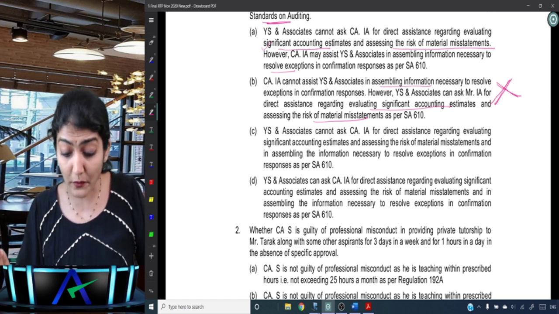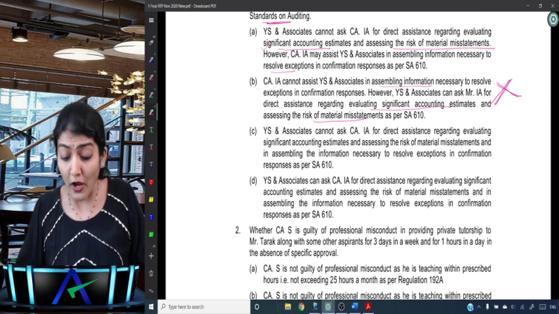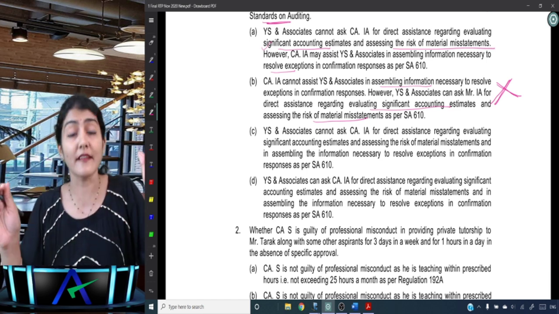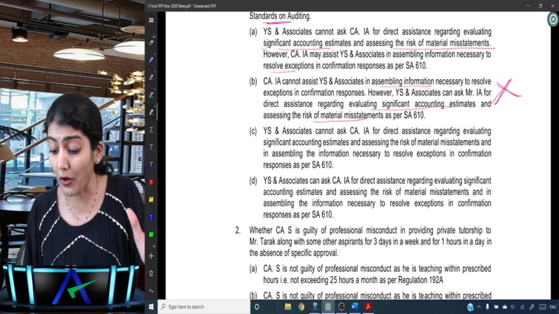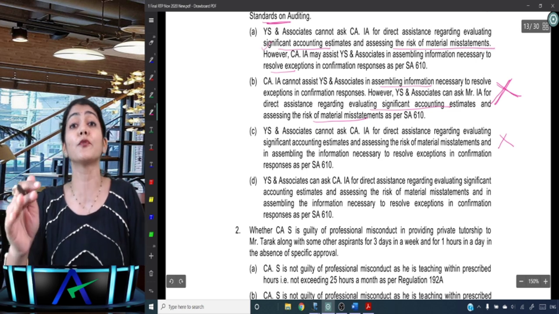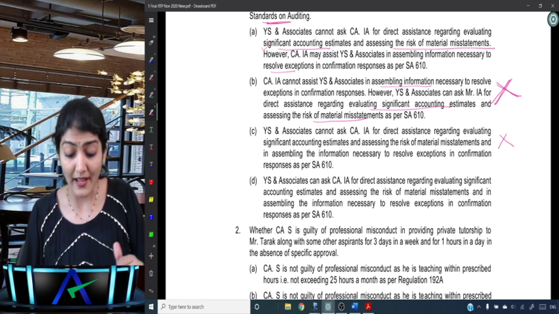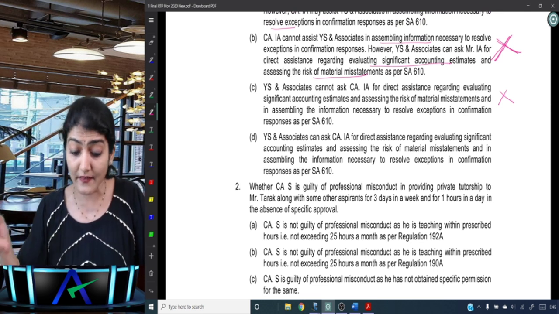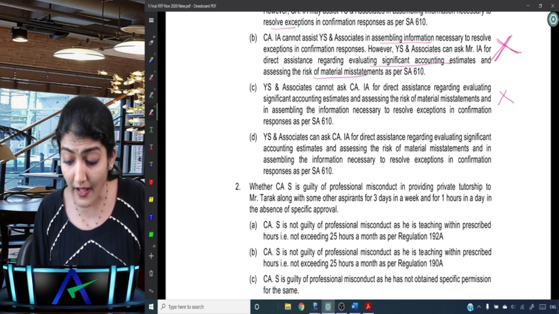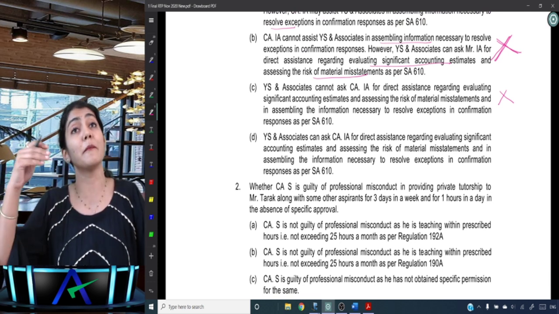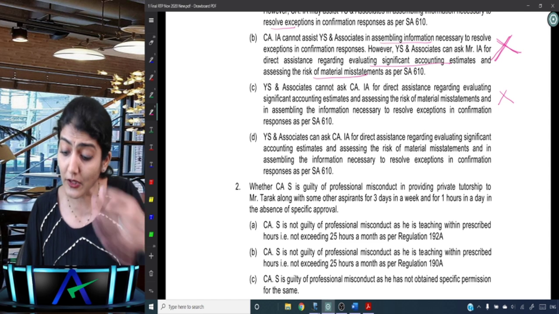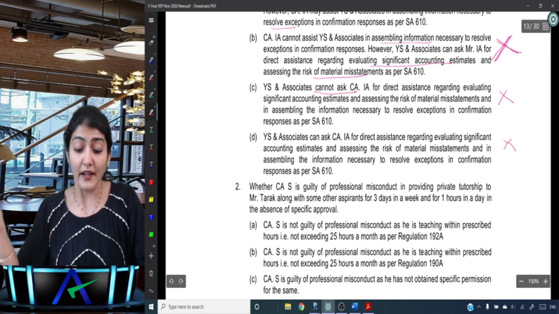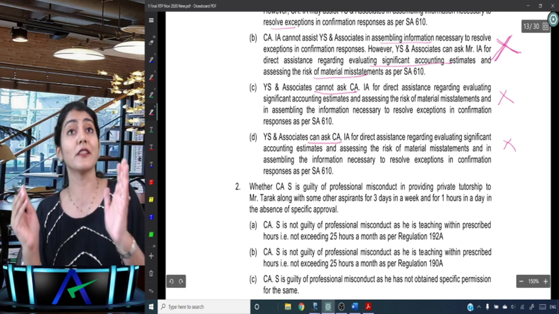Right, YS and Associates cannot ask CAIA for direct assistance regarding accounting estimates, RMM, and in assembling the information. So it says for all three, you cannot ask for direct assistance, do your work on your own. Okay, YS and Associates can ask CAIA for direct assistance regarding accounting estimates and assessing the RMM and in assembling the information. So now they are saying for all three you can ask. In C option they said you cannot ask for any of the three. In D option they are saying you can ask for all the three.